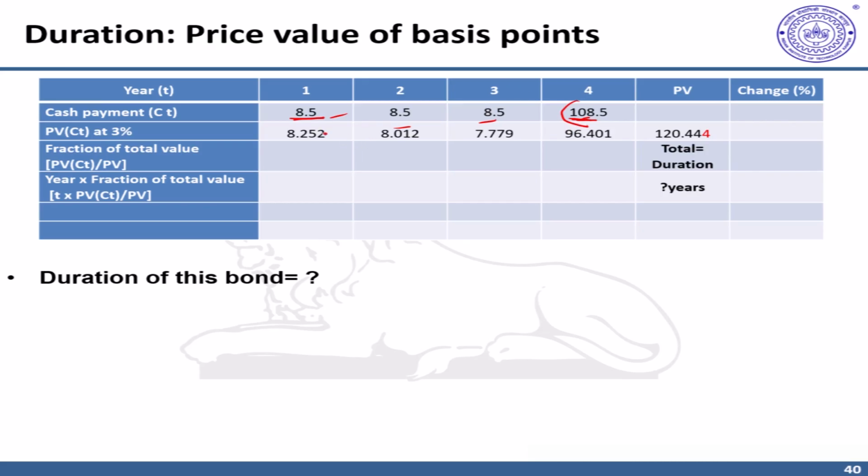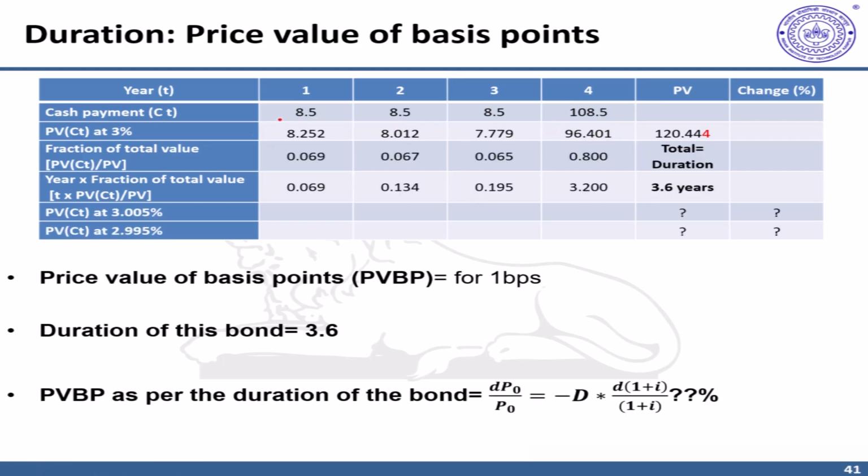Let us first calculate its present value, that is 8.252, the coupon first year, second year coupon present value, third year, and so on and so forth. The final year coupon and principal payment present value is 96.41. Using this information, we can calculate its duration. So for example, I can divide this value by the total price to get the weight for year 1. Weight for year 2 can be similarly calculated. You can see the weight for year 4 is highest because it includes the principal payment as well. Now these weights will be multiplied with the corresponding time.